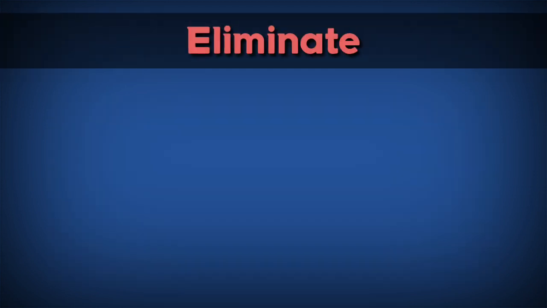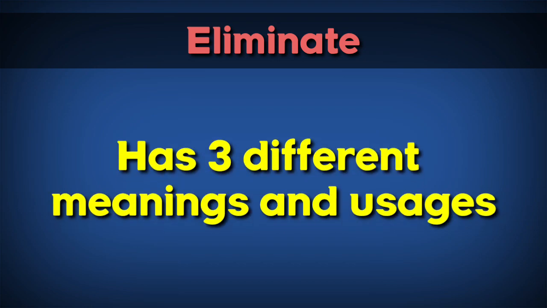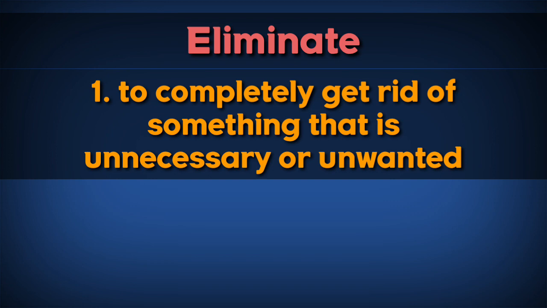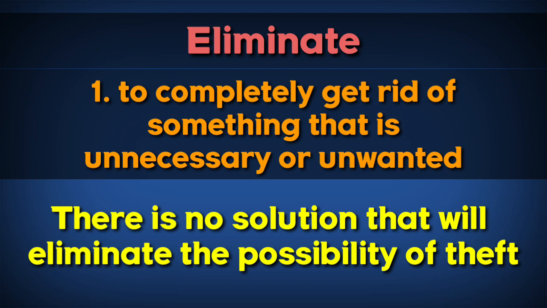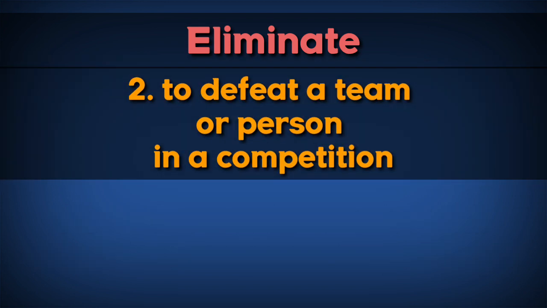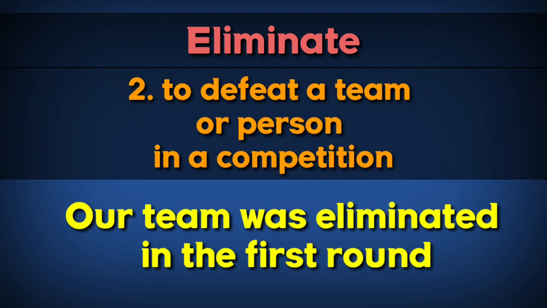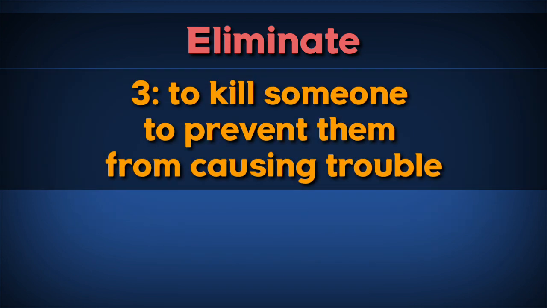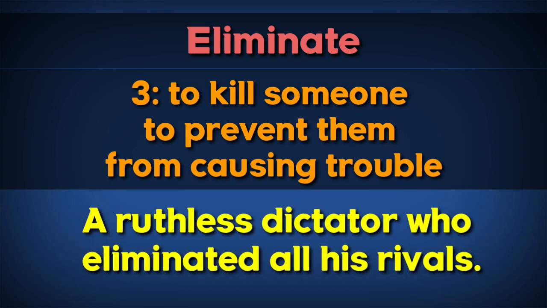Eliminate. Eliminate has three different meanings and usages. The first one is to completely get rid of something that is unnecessary or unwanted. For example, there is no solution that will eliminate the possibility of theft. The second meaning is to defeat a team or person in a competition. For example, our team was eliminated in the first round. The third meaning is to kill someone to prevent them from causing trouble. For example, a ruthless dictator who eliminated all his rivals.